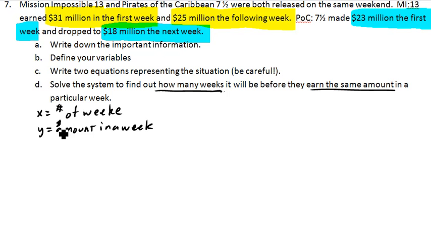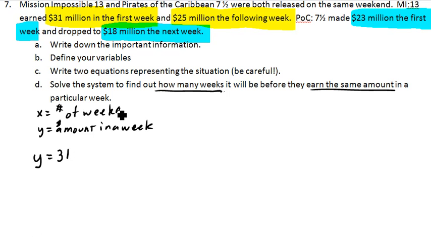All right, so let's go ahead and see if we can write a couple of equations now that we've defined our variables. So this is asking how much is made in a week. Well, now this, of course, is assuming that it decreases the same amount every week. So if we say that Mission Impossible will make in a week 31 million the first week.